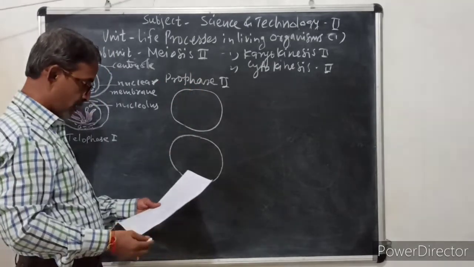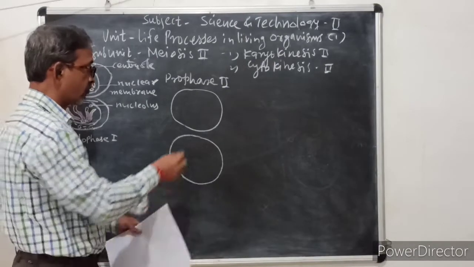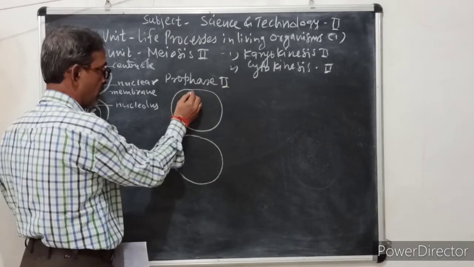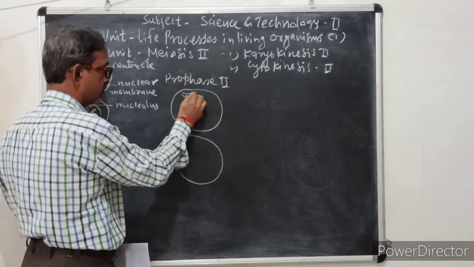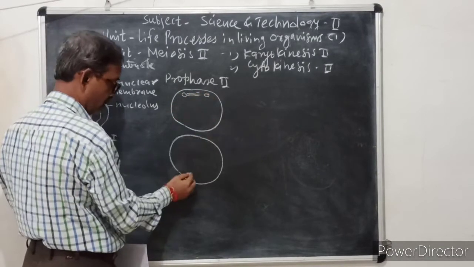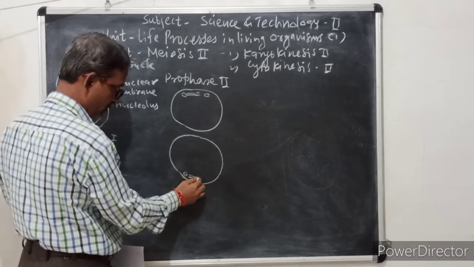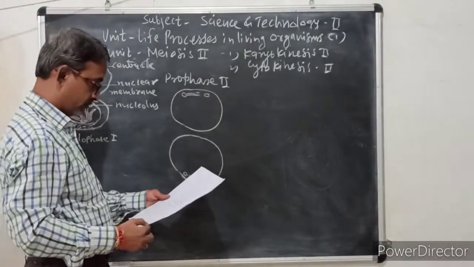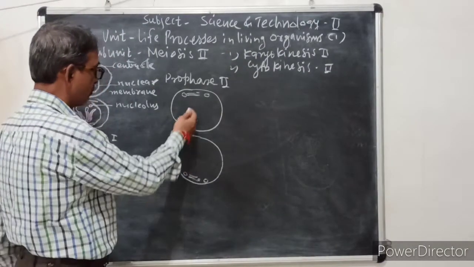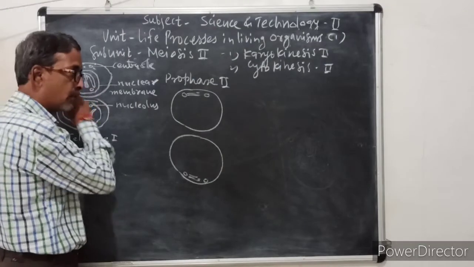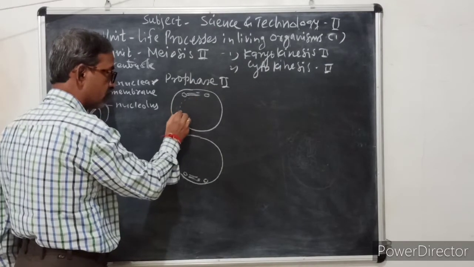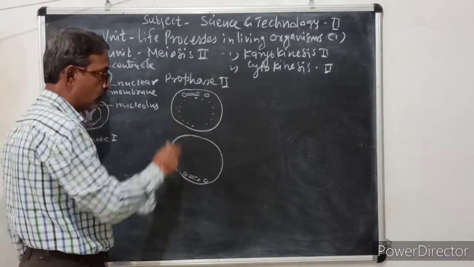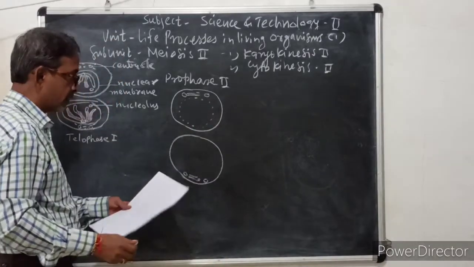The first stage, prophase 2. Here now the centriole starts to divide. Nuclear membrane and nucleolus start to disappear.